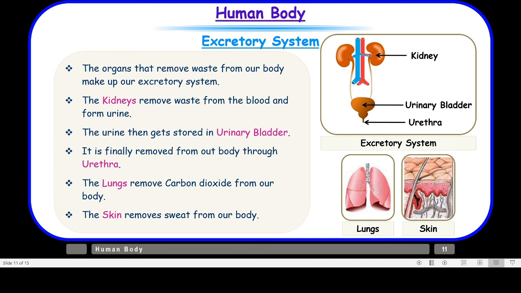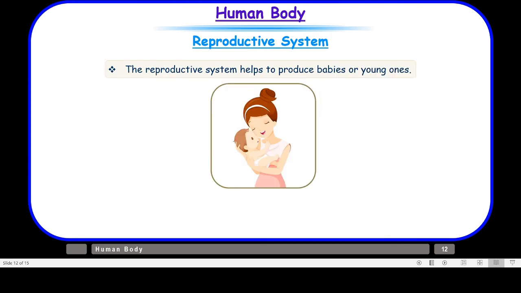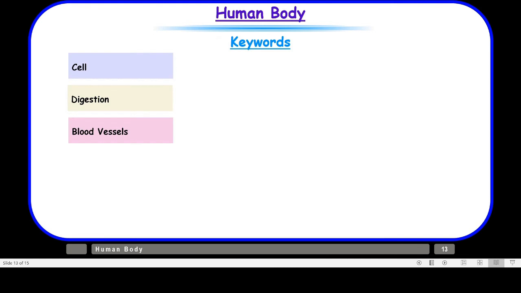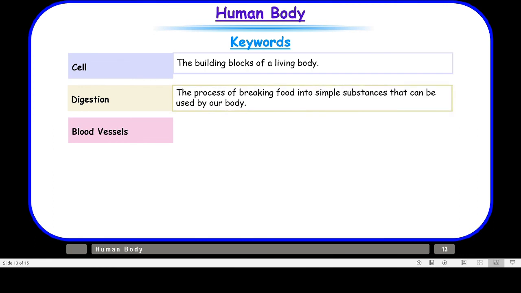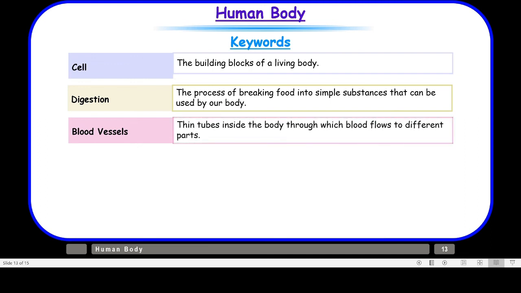With this, let us move on to our last organ system, and that is the reproductive system. Simply, we should know that the reproductive system helps to produce babies or young ones. And now let us move on to the keywords. So what is a cell? We know these are the building blocks of a living body. Digestion is the process of breaking food into simpler substances that can be used by our body. And blood vessels are thin tubes inside the body through which blood flows to different parts.